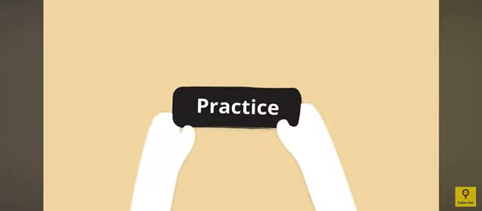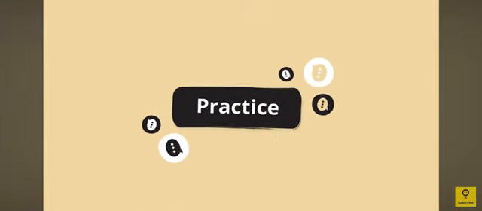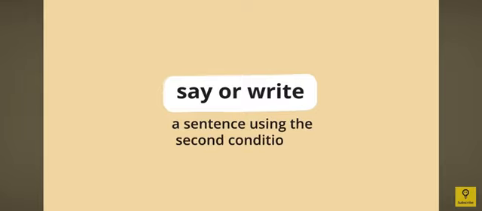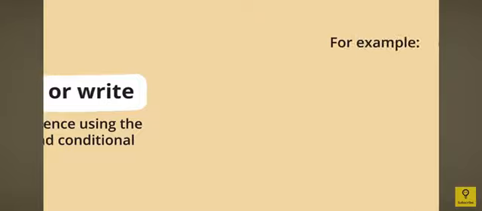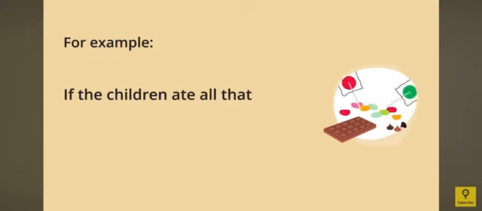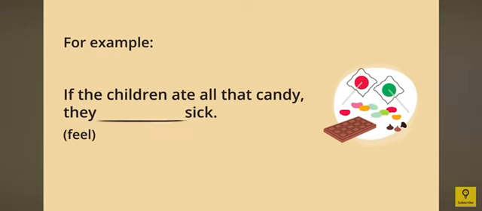Now, let us take some practice questions to test our knowledge. Okay, so I want you to say or write the answers on a piece of paper or just say them out loud. Obviously, all these examples will be using second conditional. Let us take the first example. So, if we said, if the children ate all the candy, they blank sick. Now, here we have the first pattern. So we would say, if the children ate all the candy, they would feel sick. Okay. Now, I want you to try the second example by yourself.